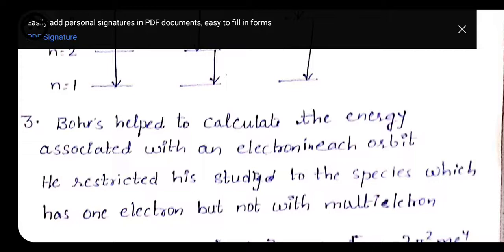Okay, the third achievement is that Bohr's theory helps to calculate the energy associated with an electron in each orbit. But one more drawback of this theory is that he restricted his study to species which have only one electron, not multi-electron species. He studied only those species like helium plus. Helium has 2 electrons, but if it has a positive charge, it means it loses 1 electron. Second is lithium 2 plus, where lithium also has only 1 electron. So he studied only those species which have 1 electron.